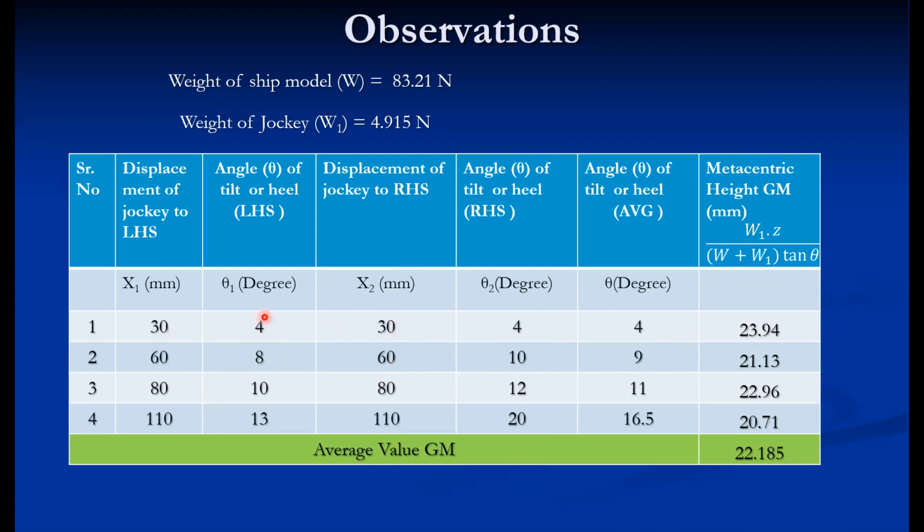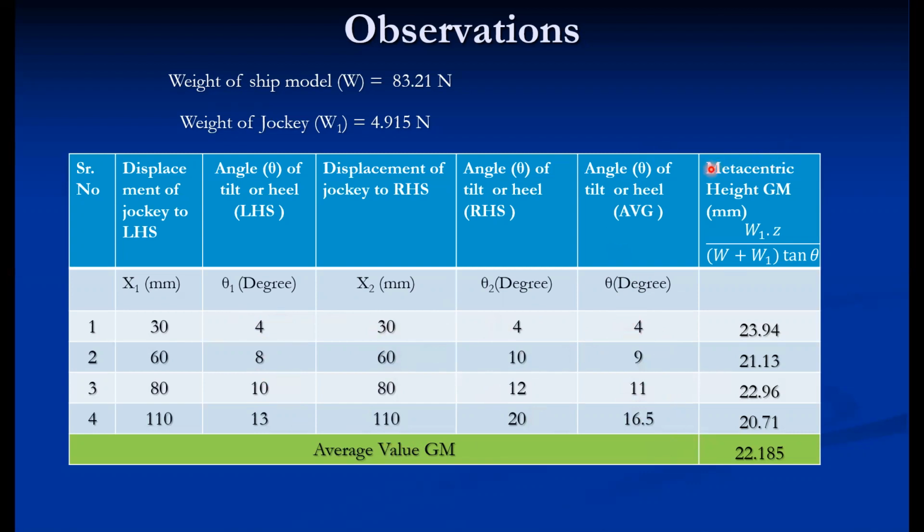There is no need to average x1 and x2 because x1 is equal to x2 in every case, so only the θ values are different. We take the average of θ1 and θ2, that is theta. Here it is 4, here it is 9, then 11, and this is 16.5. These are the angles of tilt or heel.